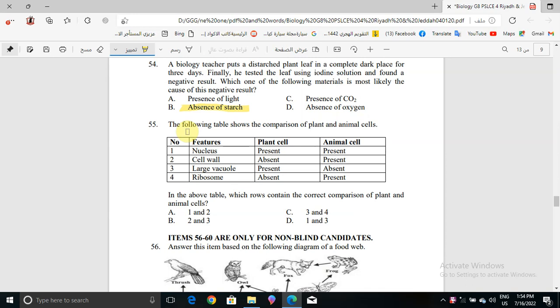Okay, now it's saying in the above table, which rows contain the correct comparison of plant and animal cells? It will be 1 and 3. Why? Because the nucleus is present for both plant and animal cells, yes. And the large vacuole is present in plant cell and absent in animal cell. So that means 1 and 3 are the correct answer.